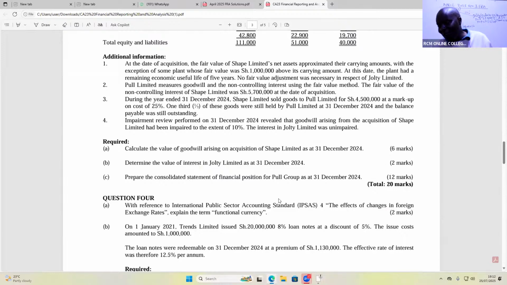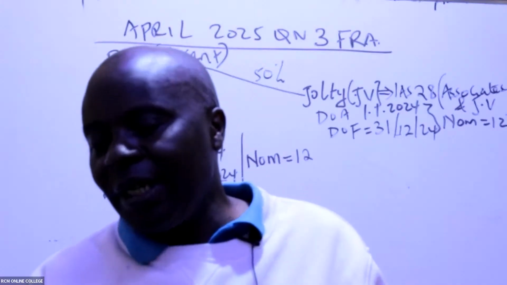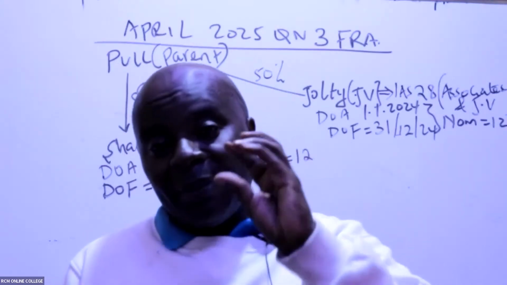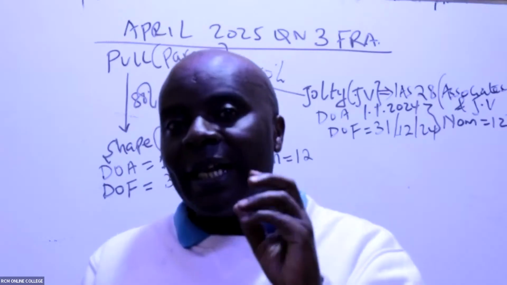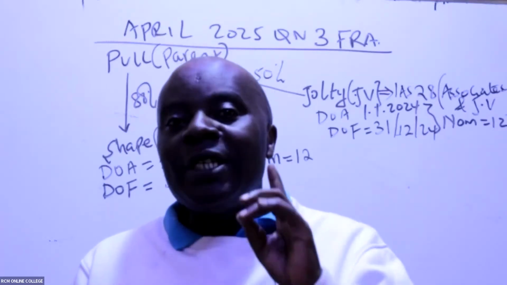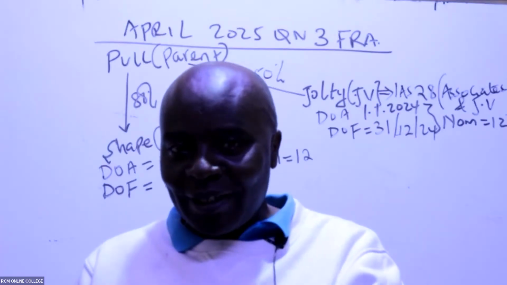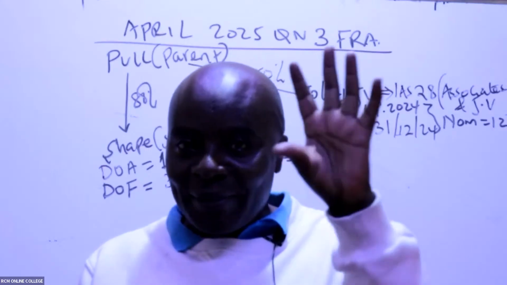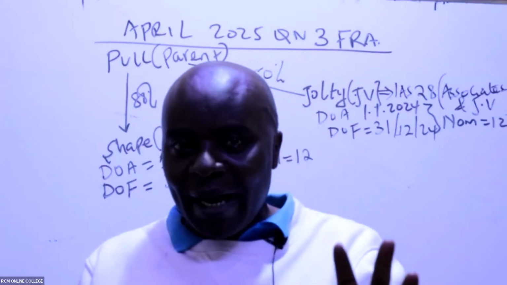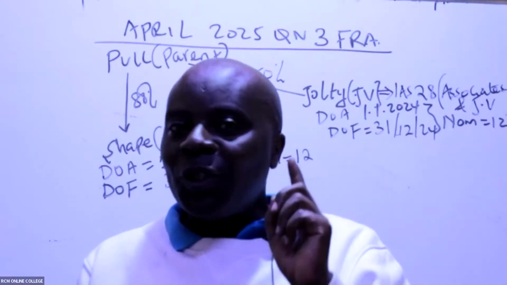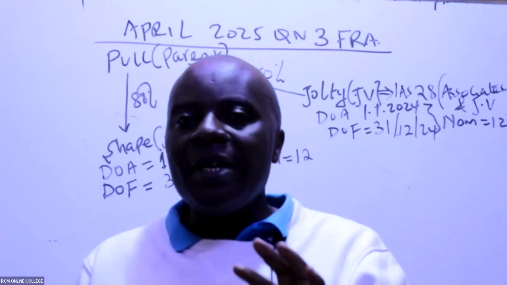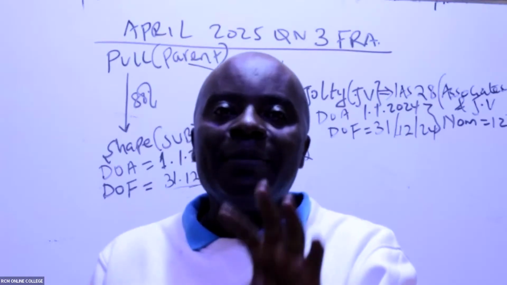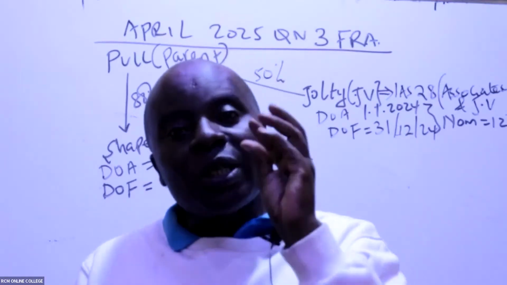Why am I telling you this thing of workings is so dangerous? I've been in this business of CASNEB exams, ladies and gentlemen, for so many years, and I know the moment you strive to be perfect in a group consolidation question, you will take 1.5 hours in that question alone. And that question mostly will have a maximum of 14 marks because there must be some marks for theory. So it has 14 marks and you have taken 1.5 hours, and trust you me, the only correct bit in your entire workings will be what you did in the first 30 minutes. The other 1 hour has been spent on 0 marks, useless marks.